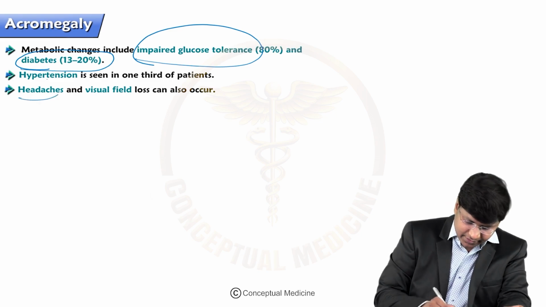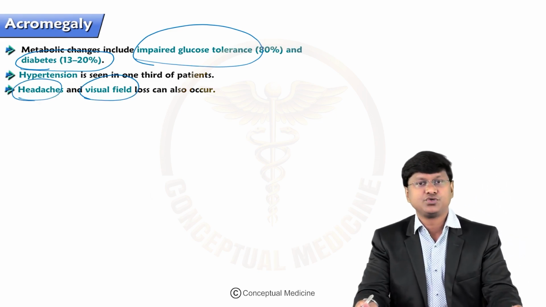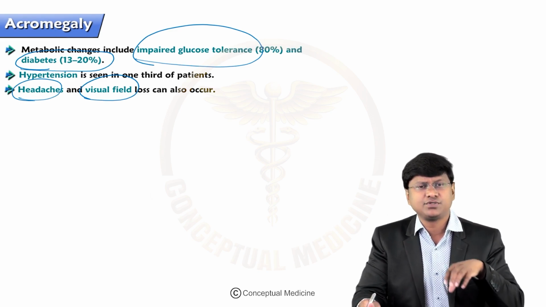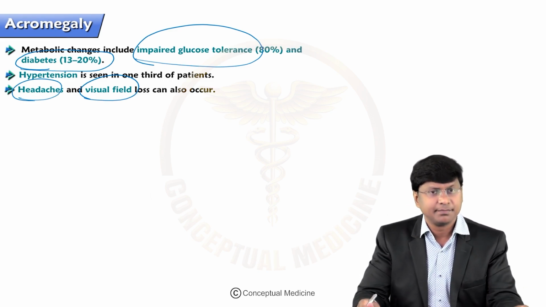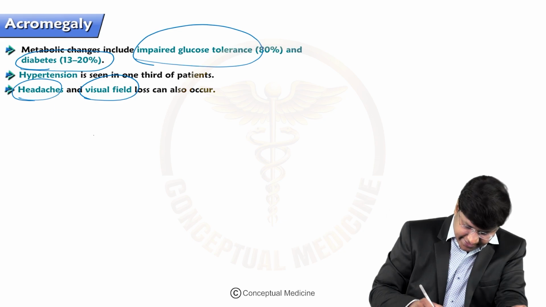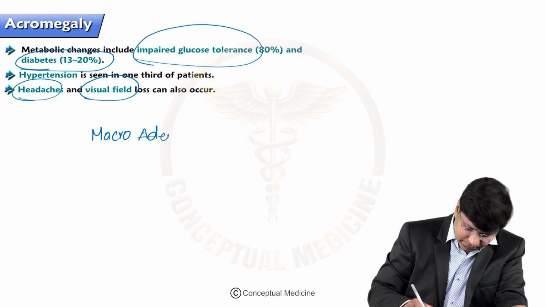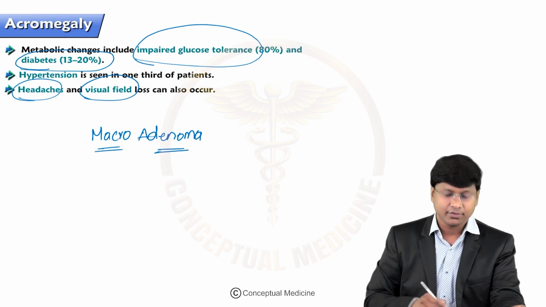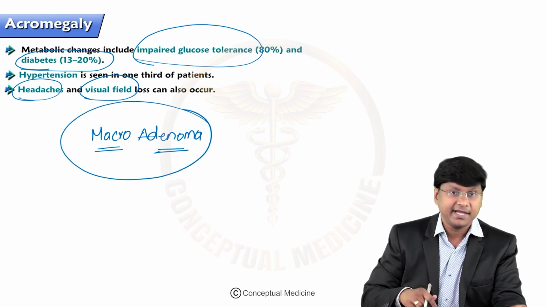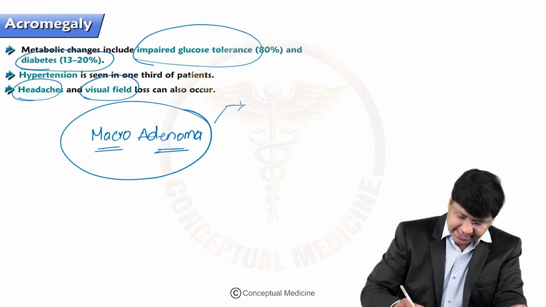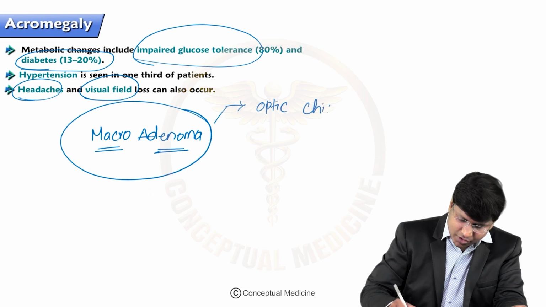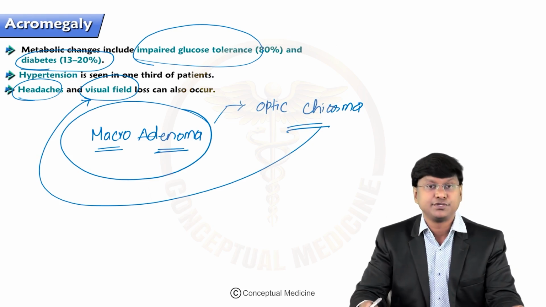Next, the other important things are the headache and the visual field loss. Now, why do you think the individual will have headache and visual field loss? Because in acromegaly, you have what is called a macroadenoma. This macroadenoma will cause a mass effect on the optic chiasma, and because of that the individual will have visual loss.